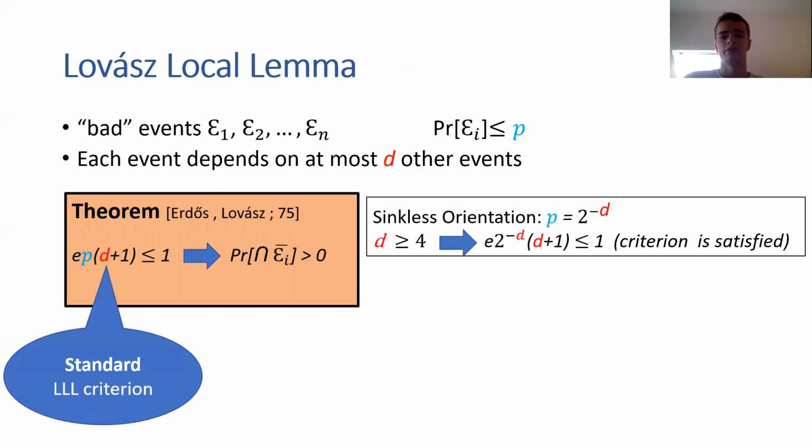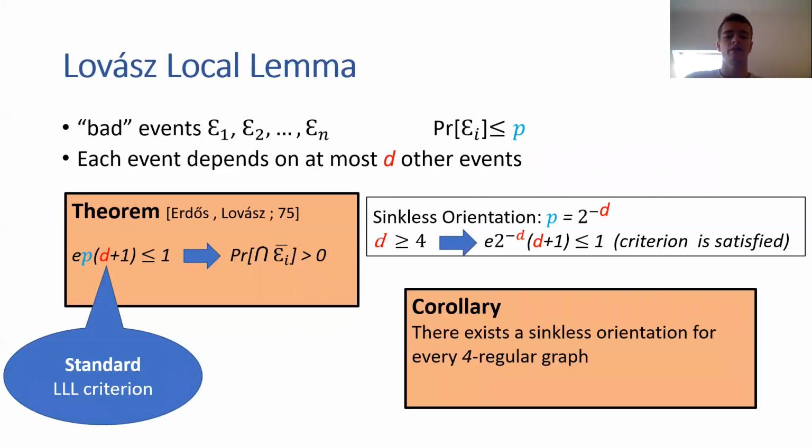Okay, so how does it apply to the Sinkless orientation problem? There we have that p is equal to 2 to the minus d, and if you assume that d is at least 4, then we get that this criterion is satisfied, and this implies as a corollary that there exists a Sinkless orientation for every 4-regular graph.